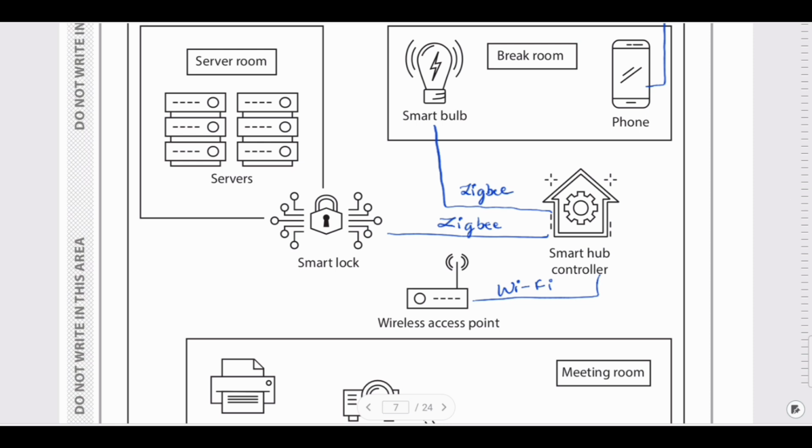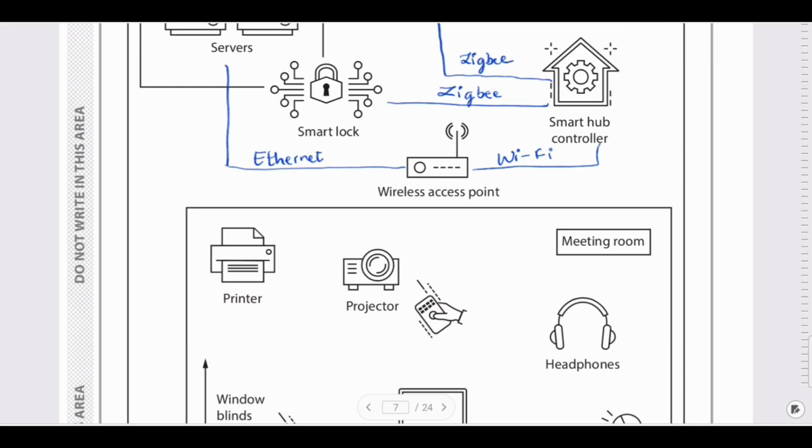Then the server room has servers. The servers definitely require a wired connection. A wired connection means it will be using Ethernet. And there is one more condition, that the printer is not connected wirelessly. If it is not connected wirelessly, definitely it is connected to Ethernet. The projector can be connected to the wireless access point using Wi-Fi.